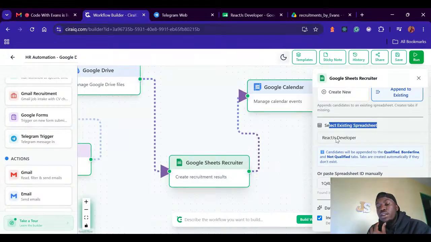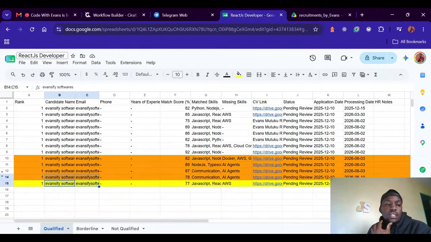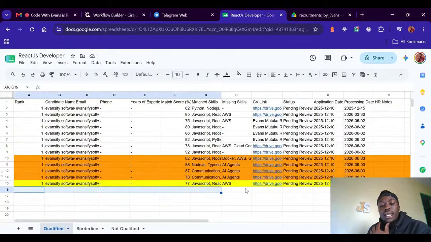Whenever you click select, it will show you the list of files inside your Google Sheets account. Mine is React.js developer, and you can see this is the file name. So in the file name, every person who's recruited will automatically be added here.